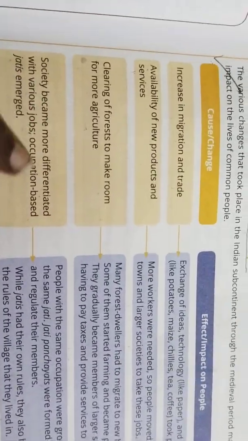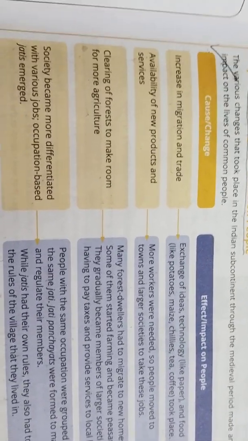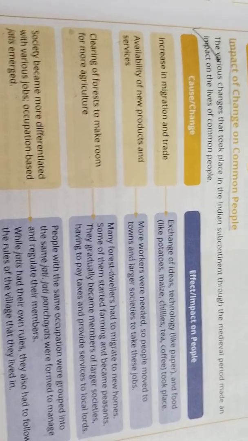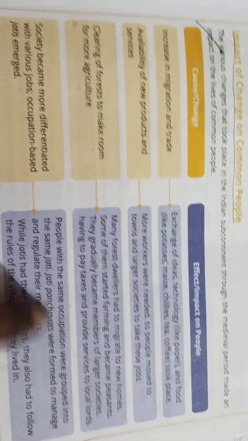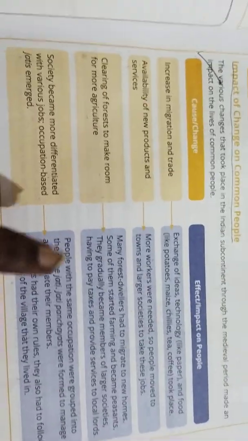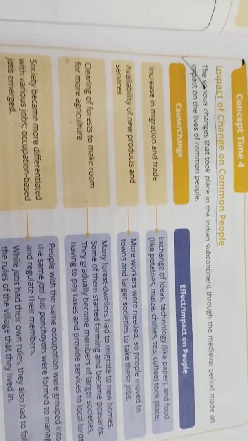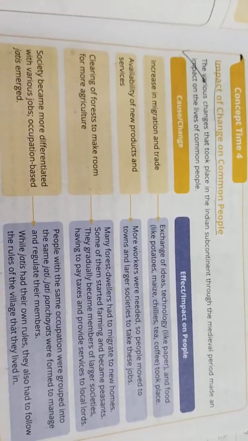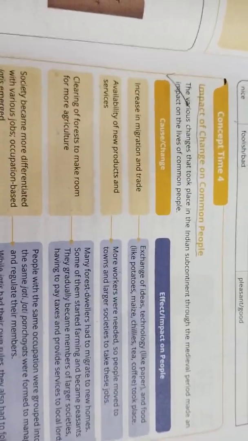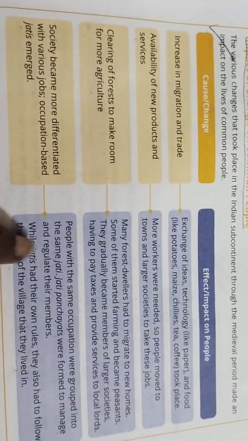Then society became more differentiated with various jobs. Then occupation-based jatis emerged. So here what happened? Society became more differentiated with various jobs. You can see people with the same occupation were grouped into the same jati. So here now jati was introduced. They have to listen to the jati panchayat leader who was introduced there. So the people under that particular jati have to listen to the panchayat leader, what he is saying, right? The jati panchayats were formed to manage and to regulate their members.